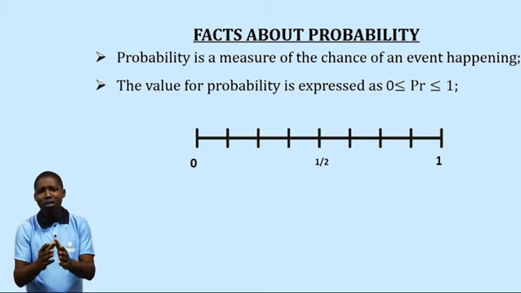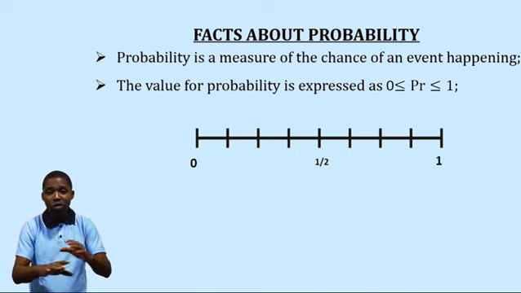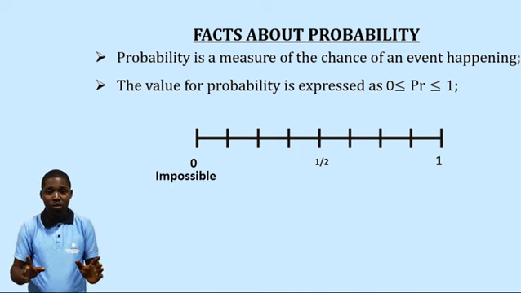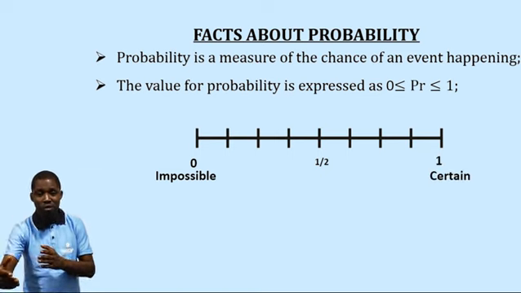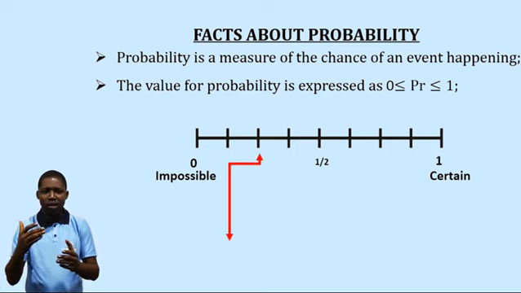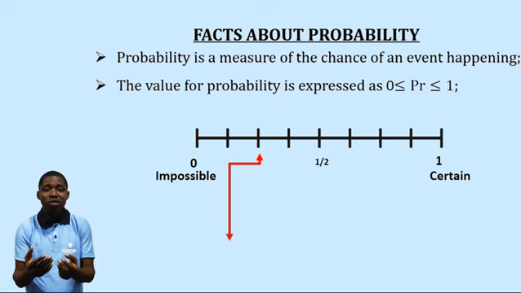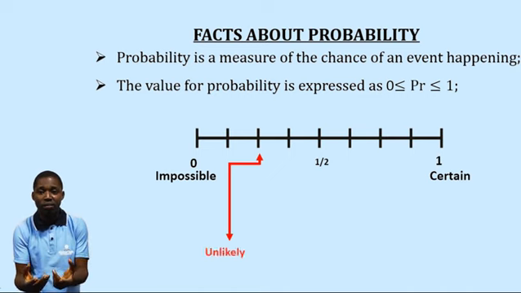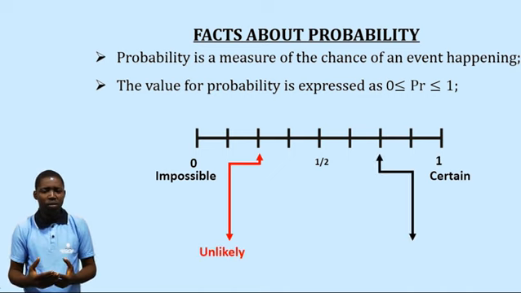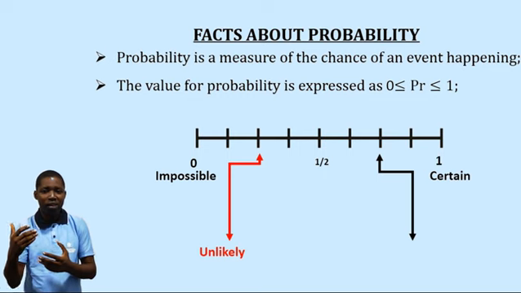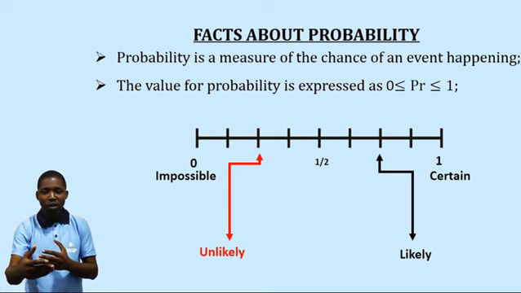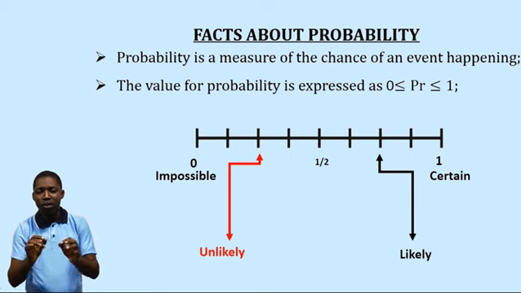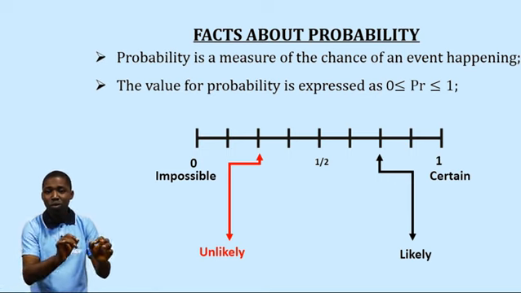If I have a probability of 0, it means that thing will not happen. It is not possible to happen. If I have a probability of 1, it means that thing is certain to happen. Now, imagine I have a probability indicated above. It means the chance of that thing happening is very, very slim. Look at the other one now. If I have a probability of a case like this, it means the chance of such an event happening is very, very high. So our second point on probability talks about probability ranging from 0 to 1.